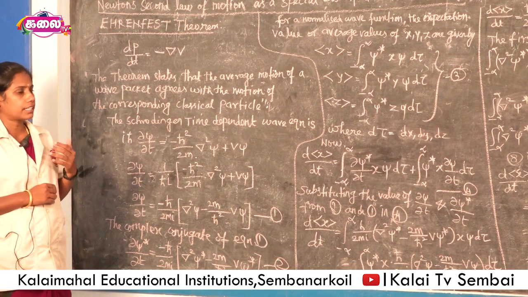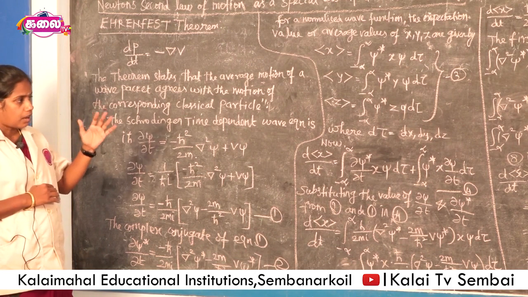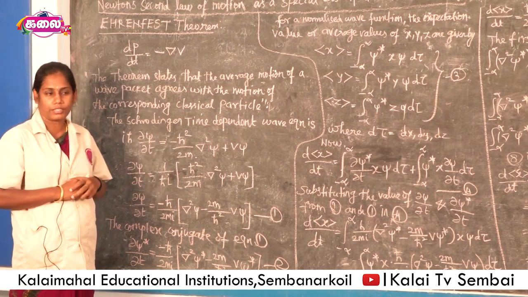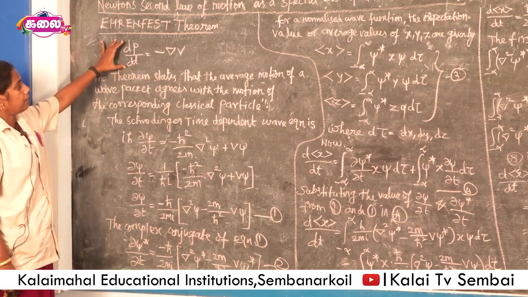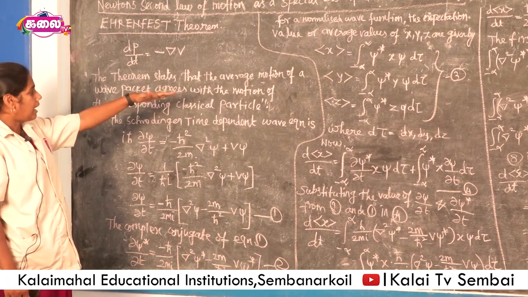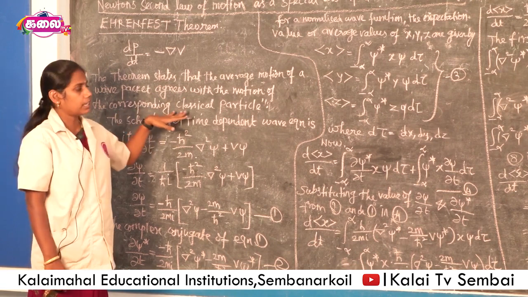This Newton's second law of motion is explained by using some operators and mathematical expressions in quantum mechanics. For this development, here we take dx/dt, dp/dt. The theorem states that the average motion of the wave packet agrees with the motion of the corresponding classical particle.